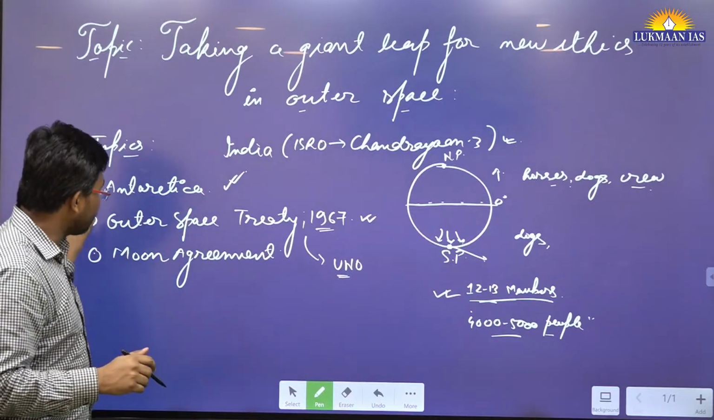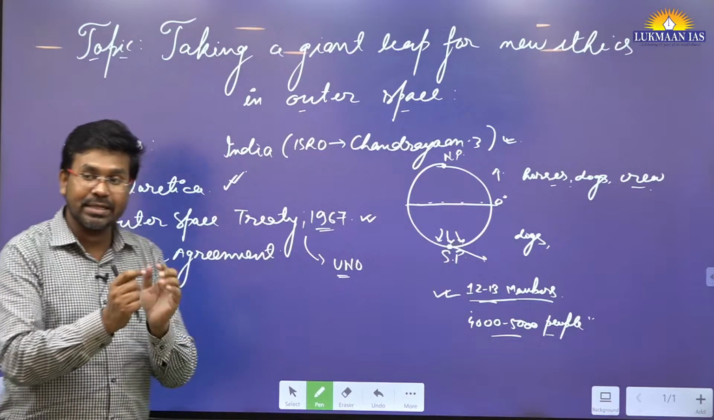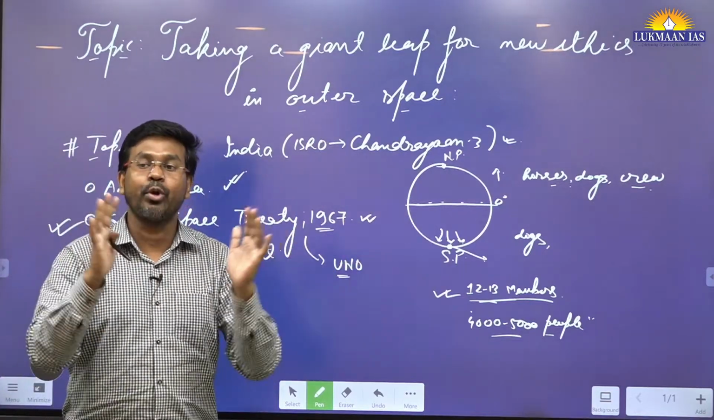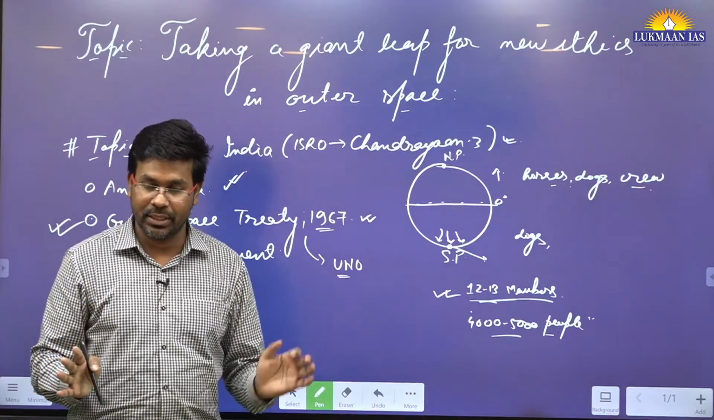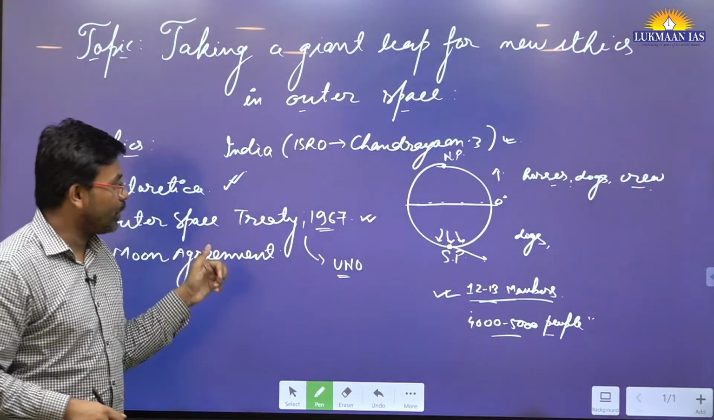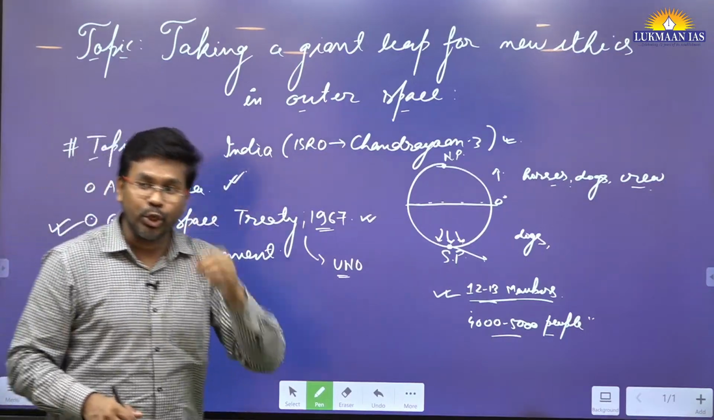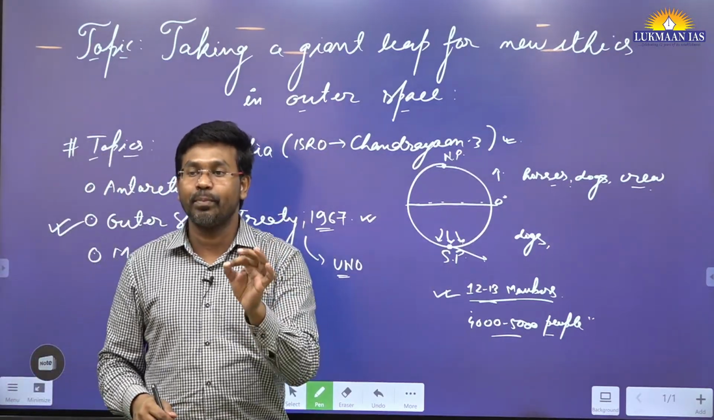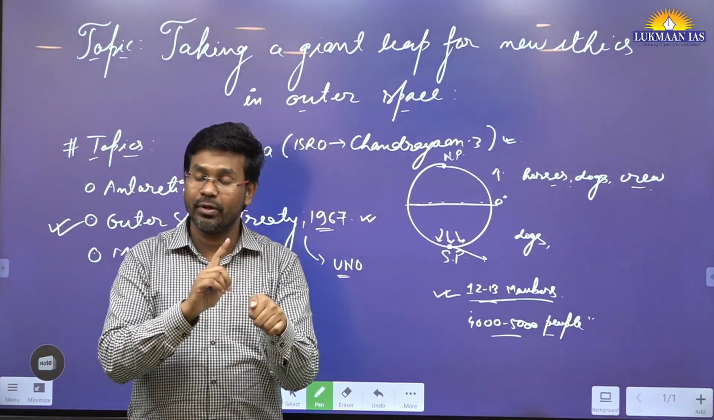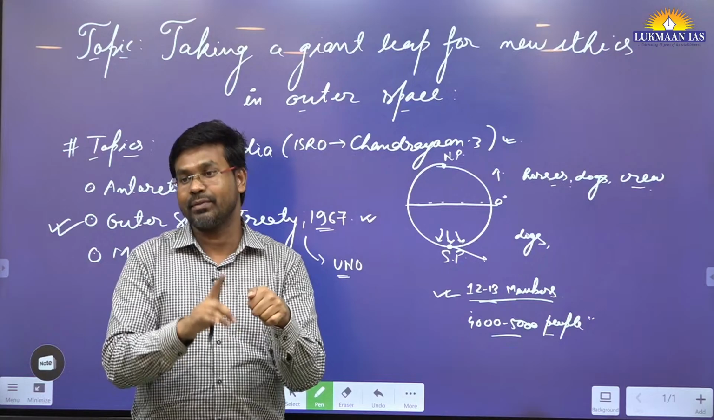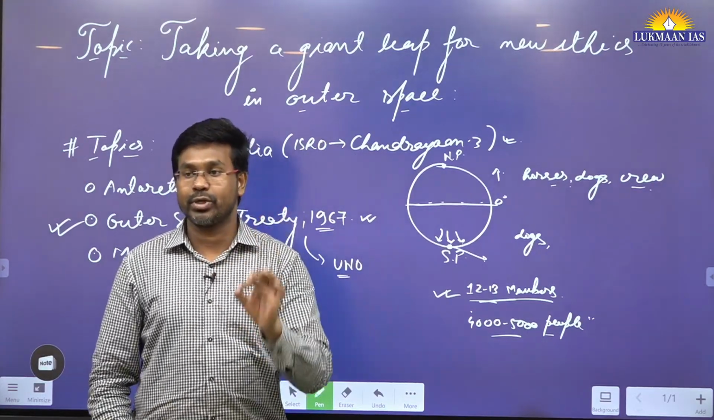So that's the thing. The Outer Space Treaty was a success, and this was the first such treaty that talked about the roles and responsibilities of various spacefaring nations. It said that outer space and celestial bodies should be used only for peaceful purposes, meaning you can use them for, let's say, peaceful scientific research and for understanding. However, you cannot do any nuclear explosion in outer space.